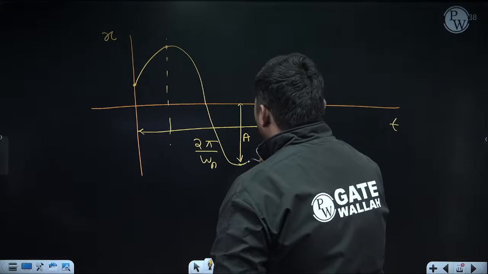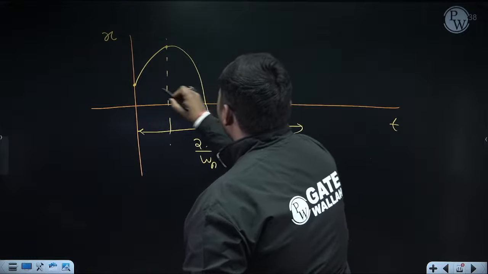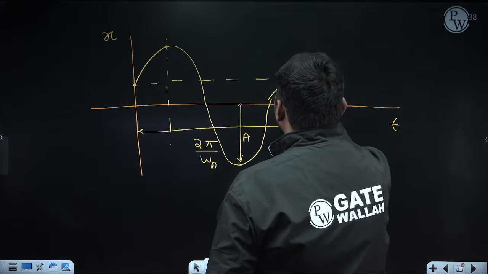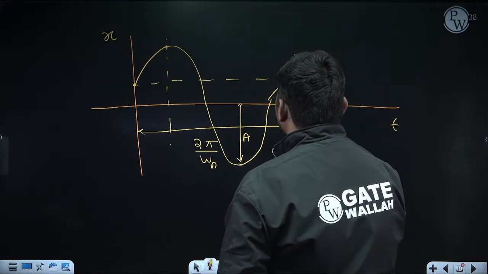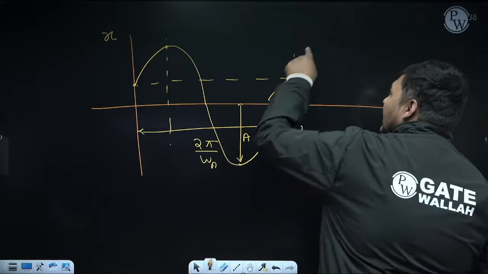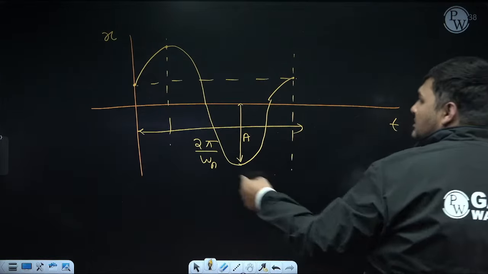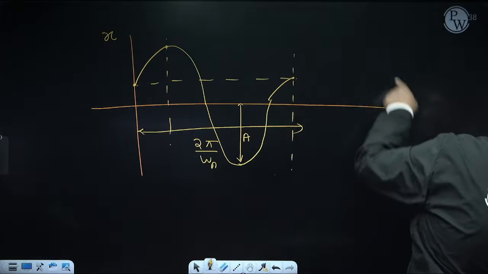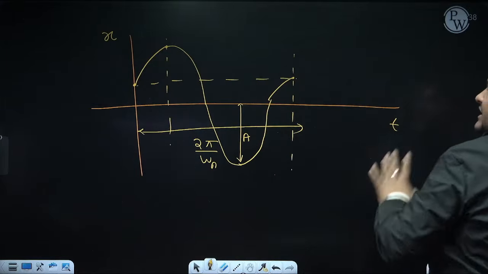After that x will increase again. After the time 2 pi by omega n, x will reach here, and after that this graph will repeat, because this is one time period. For the next time period you will again get the same graph.